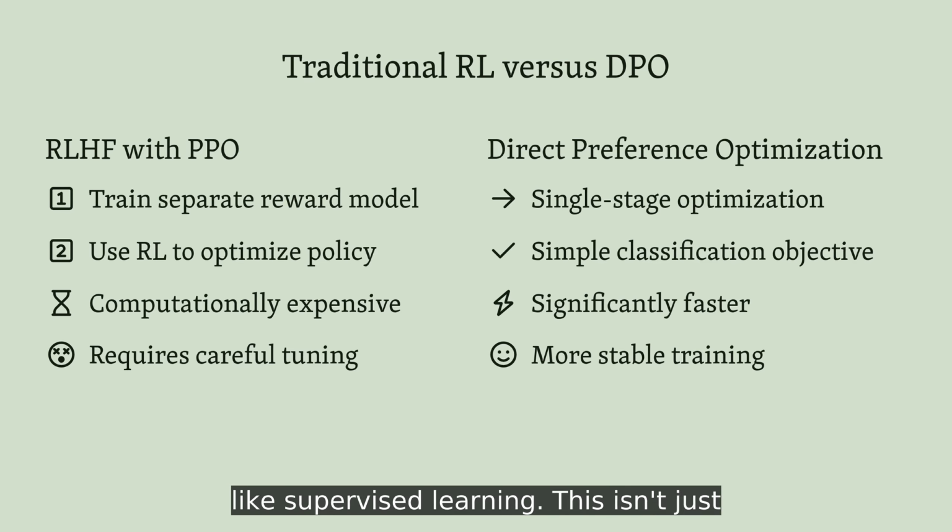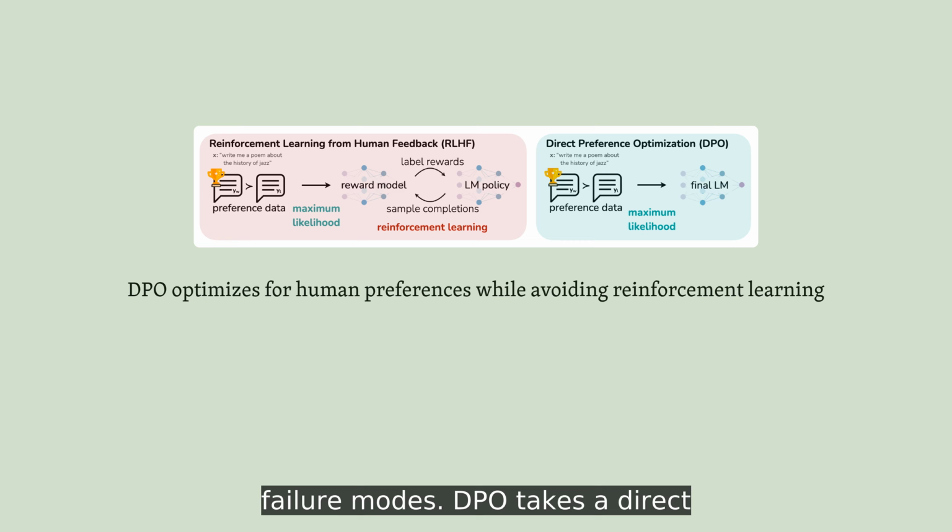This diagram captures the essential difference. Traditional approaches move through a two-stage pipeline, first learning rewards and then optimizing with reinforcement learning, each stage introducing its own complexity and potential failure modes. DPO takes a direct path from preferences to policy, treating the language model itself as an implicit reward model that never needs to be explicitly extracted or optimized separately.